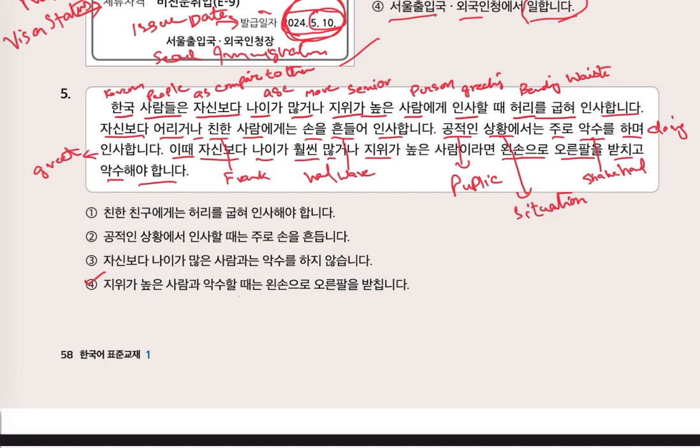Udanpal is right arm. Padchi is holding. Aksu is shake hand. Hamnida. At that time, in the situation of public places, if someone is really senior in age and in profession, they will hold the right arm with the left hand at the time of greeting. Now there are answers. Our correct answer is number 4. So this is our answer. Number 4 is correct.